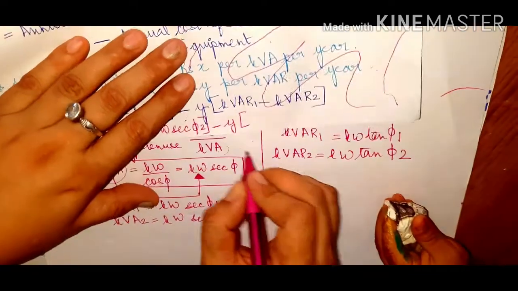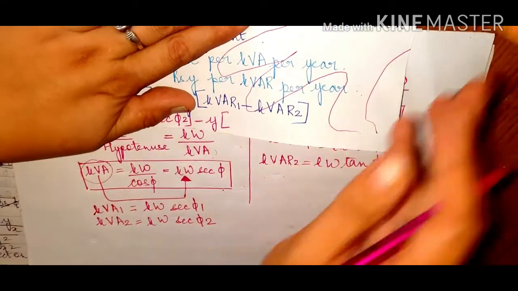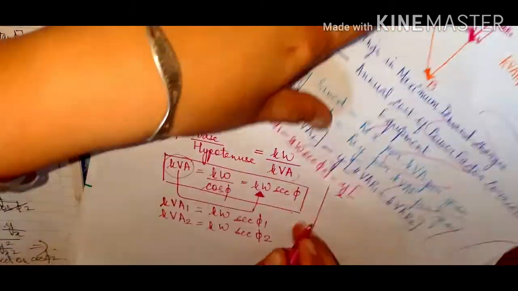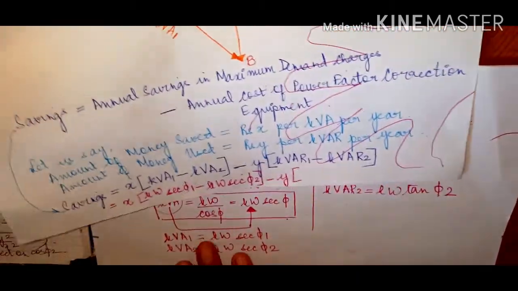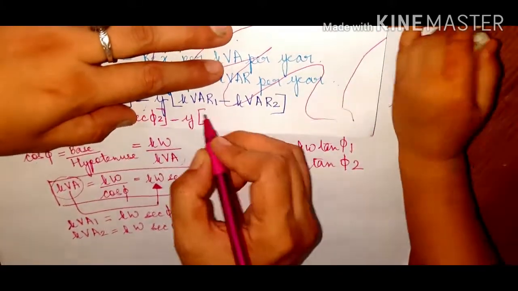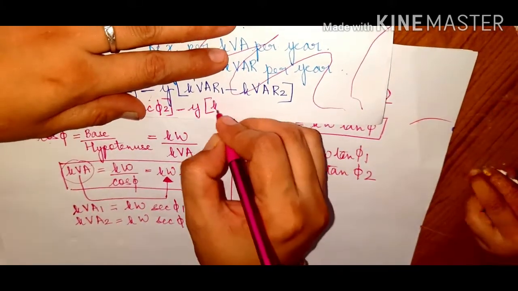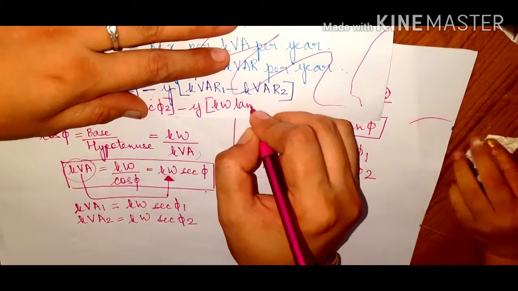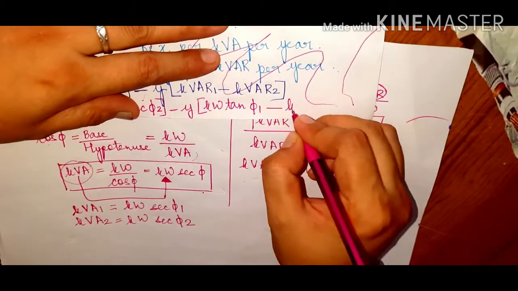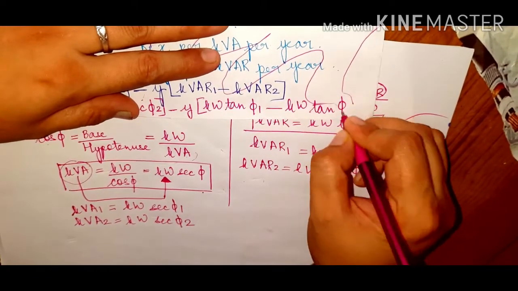Now kVAR1 was what? kVAR1 was over here, as you can see. kVAR1 is equivalent to kilowatt tan phi 1 minus, from over here, kilowatt tan of phi 2.